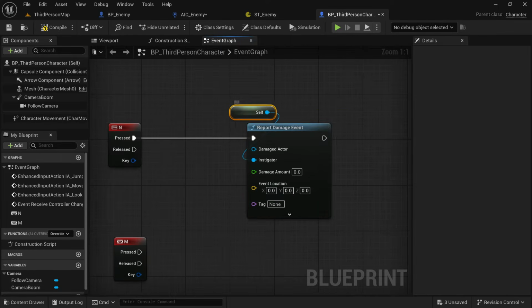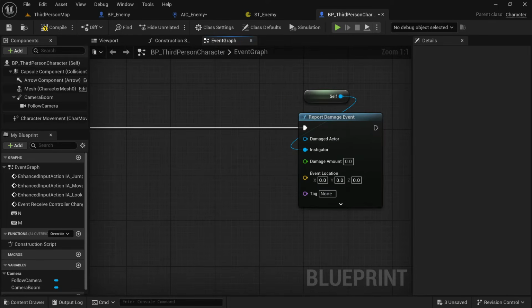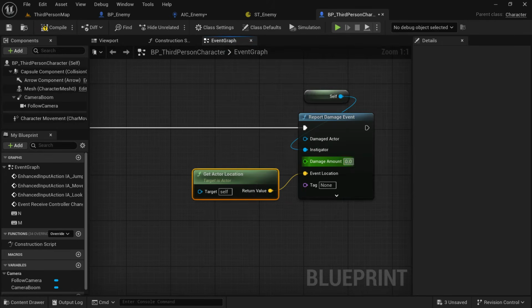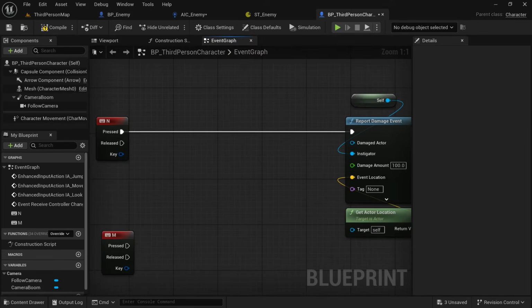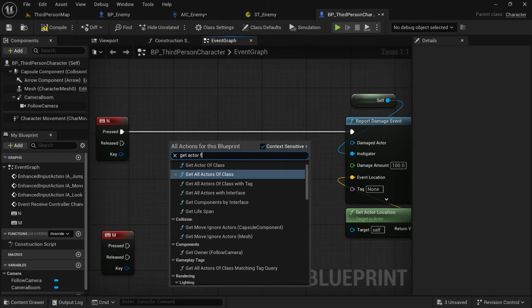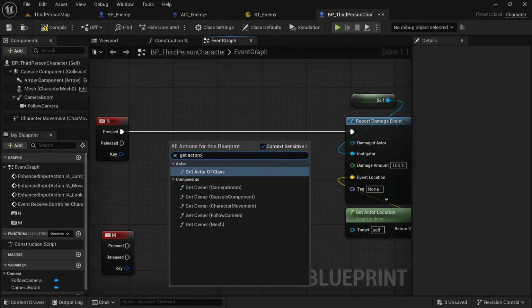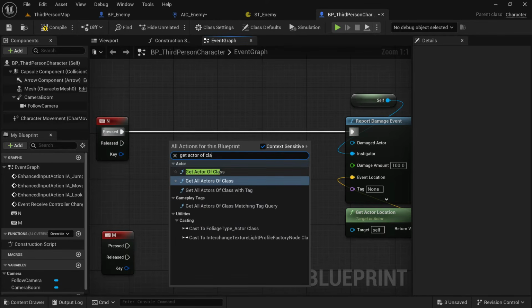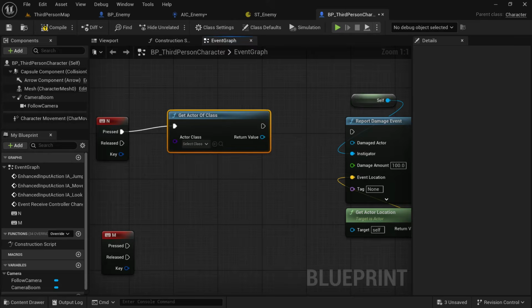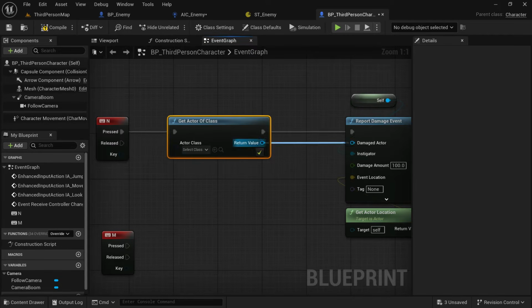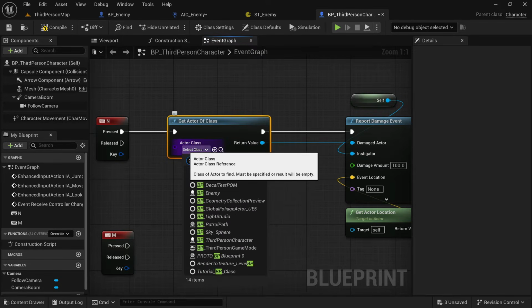So search for report damage event, give the instigator as self, and we're just going to say get actor location and put that in. That's where we're damaging from. We need to put in a damage amount, put it to 100. And for the damaged actor, we're just going to say get actor of class and then search for BP_enemy. This is not the best way to do it, and in a game you wouldn't do it like this, but this is just for testing because we're not caring about how we're doing the damage. We just want the enemy to detect the damage.